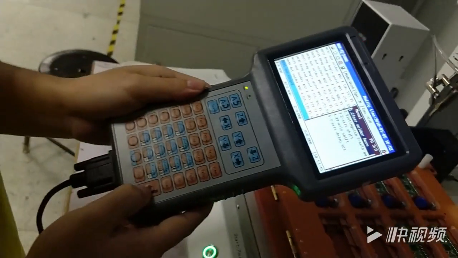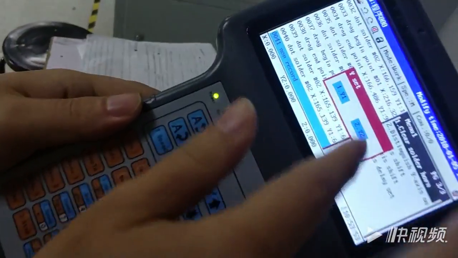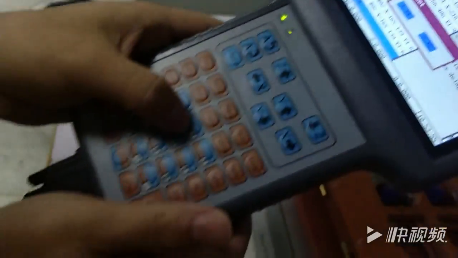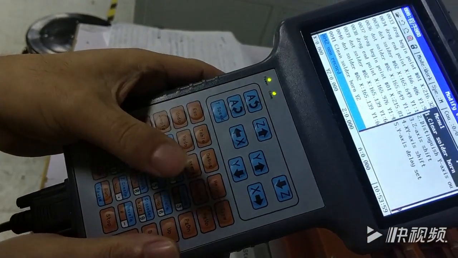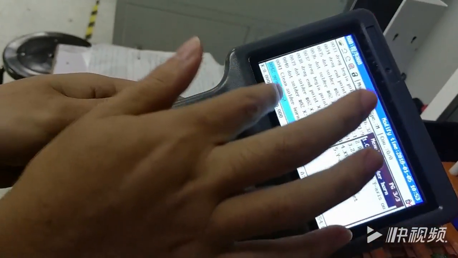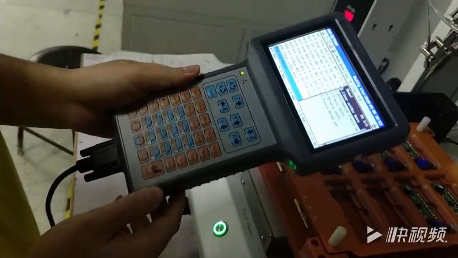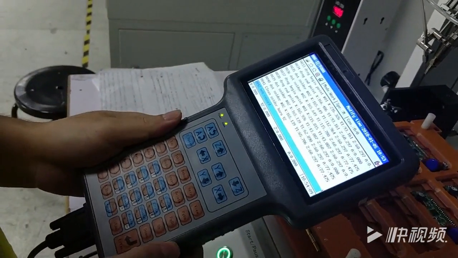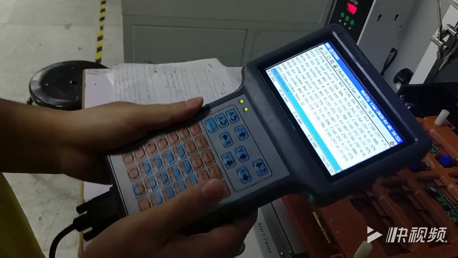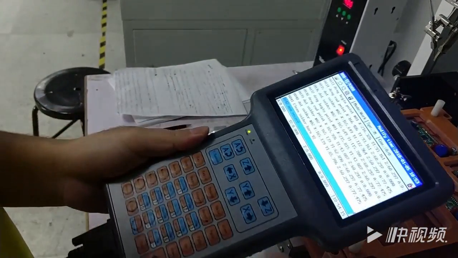Press enter to confirm. Now, because now is YR station, so press 2 to choose YR, like this. Clean solder home Y2. Press ESC. Now we can make a YR soldering program.